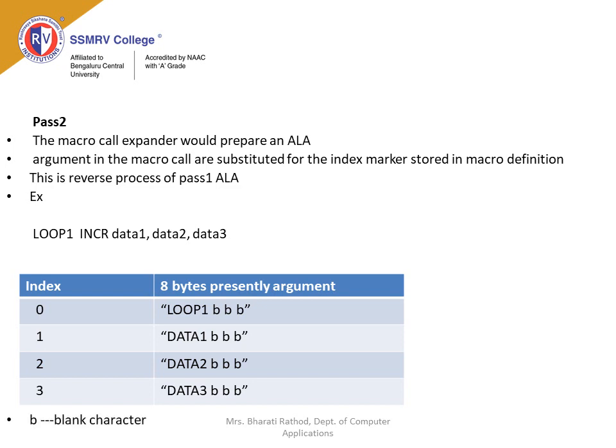Now we have the argument list array, index marker and argument, which is represented by 8 bytes per entry. So LOOP1 is having index 0, DATA1 index 1, DATA2 index 2, DATA3 index 3, where B is nothing but a blank character.